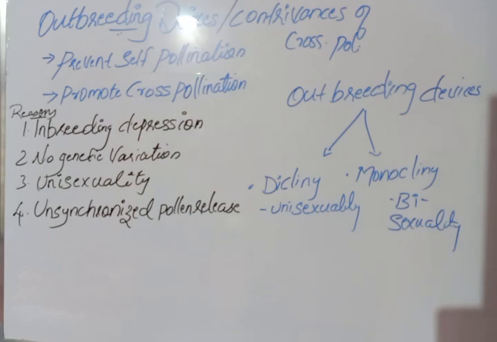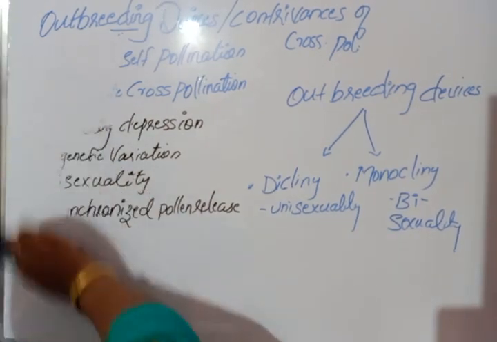Then the outbreeding devices can be of two major types, that is dicliny and monocliny. Dicliny is also called unisexuality, monocliny is also called bisexuality.